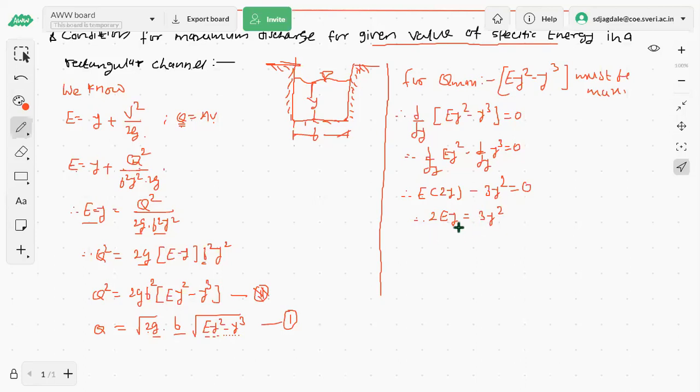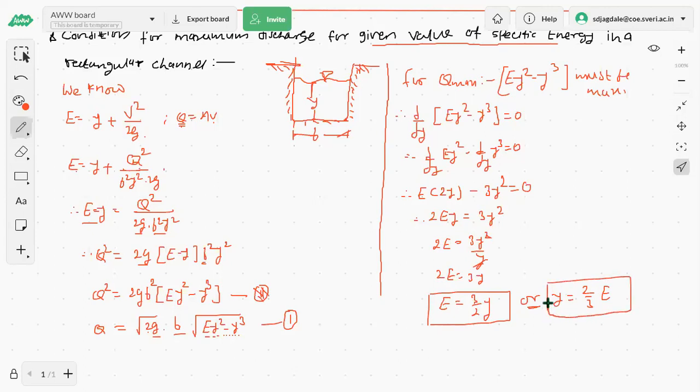One y will also get cancelled. That is, 2E is equal to 3y square divided by y, so one of the y will get cancelled. That is 2E is equal to 3y, or E is equal to 3 by 2 of y. Or in terms of y, we can say y is equal to 2/3 of the specific energy E.